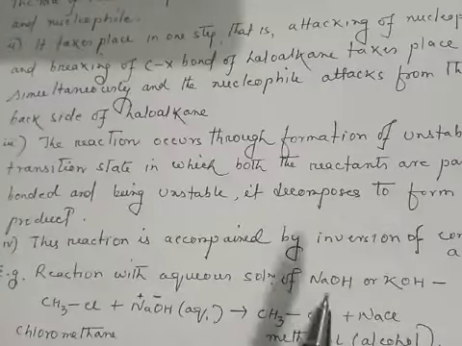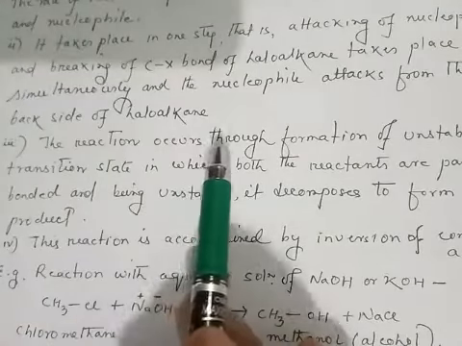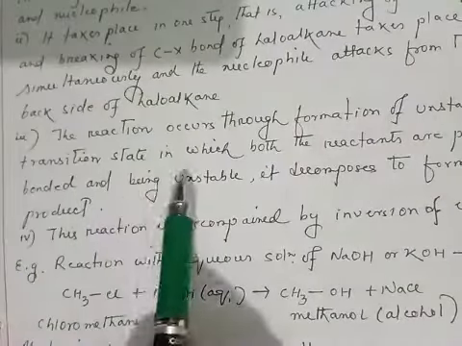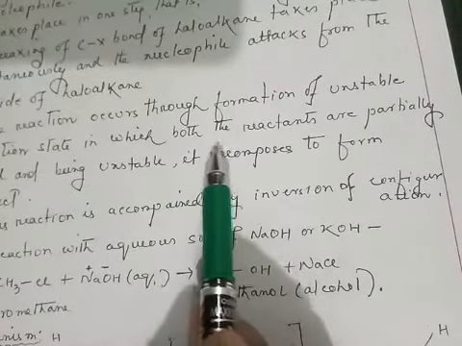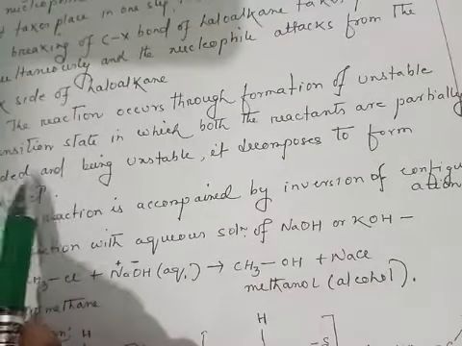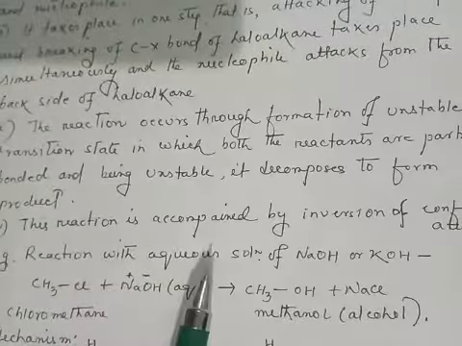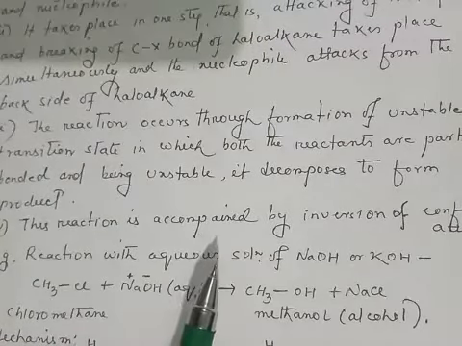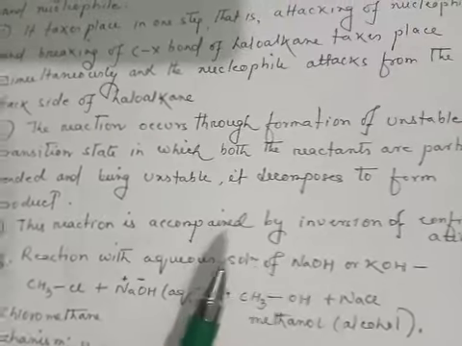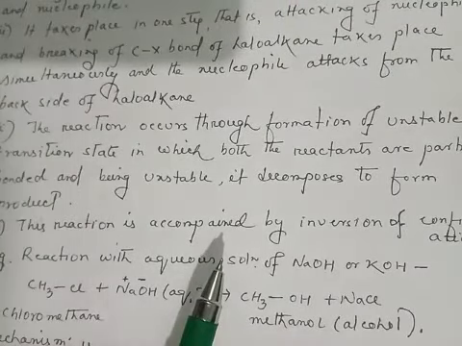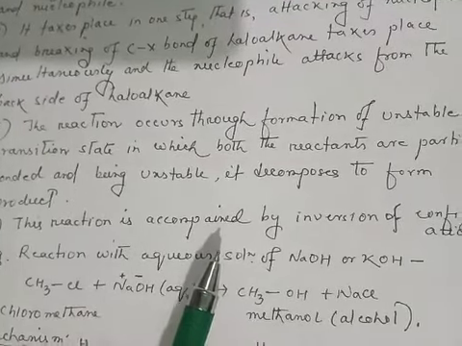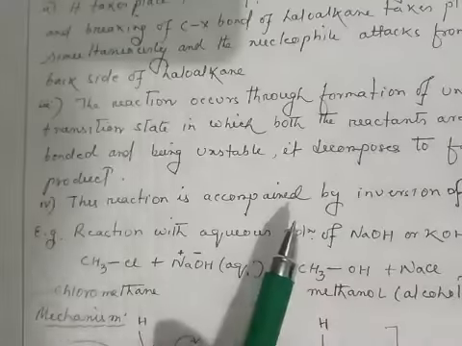Next point, the reaction occurs through formation of an unstable transition state in which both the reactants are partially bonded, and being unstable it decomposes to form product. See, the transition state.